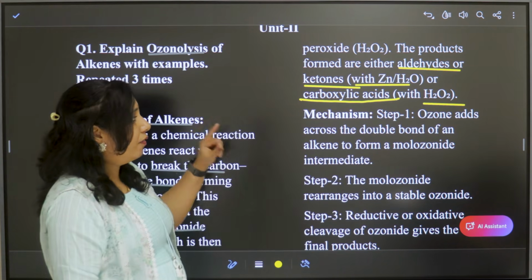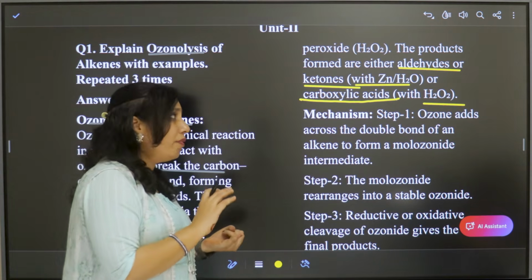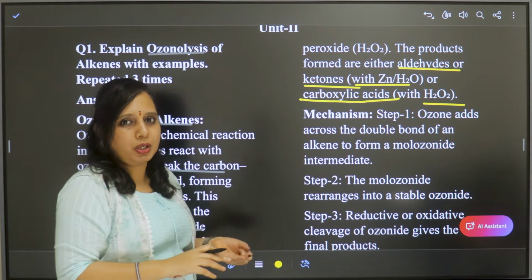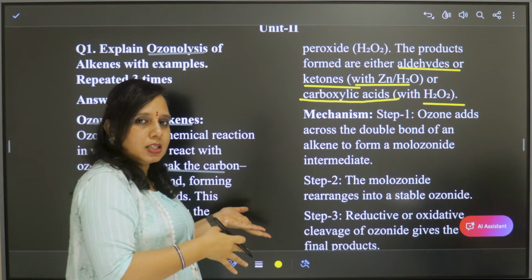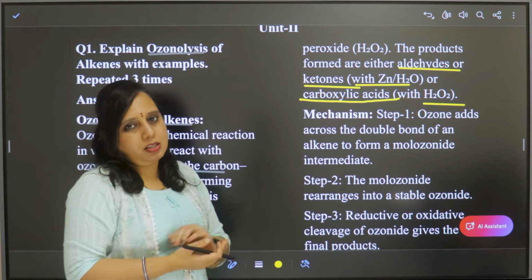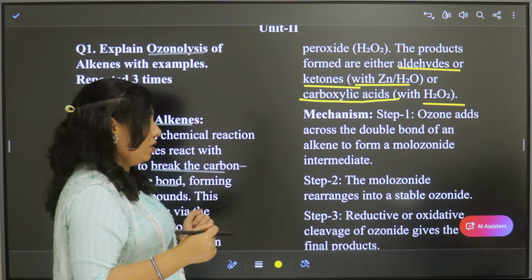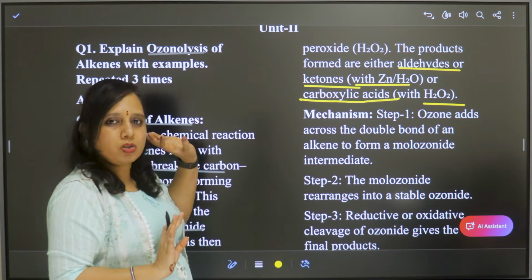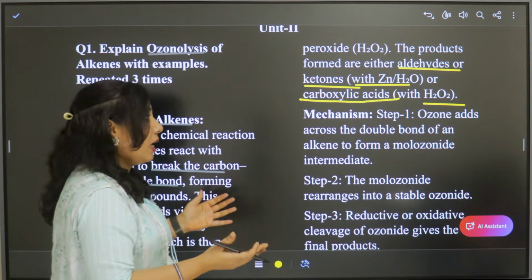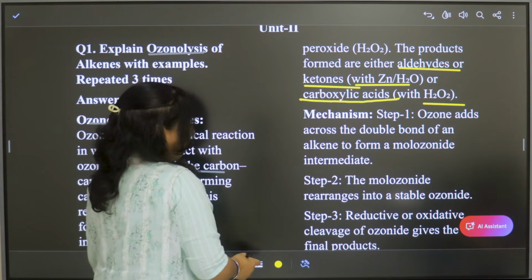So here we have two types of reagents. In the presence of reducing reagent, we get carbonyl compounds. In the presence of oxidizing agents, we get acids from alkenes by the process of ozonolysis. So this is about ozonolysis. Now let us understand the mechanism, what happens here.